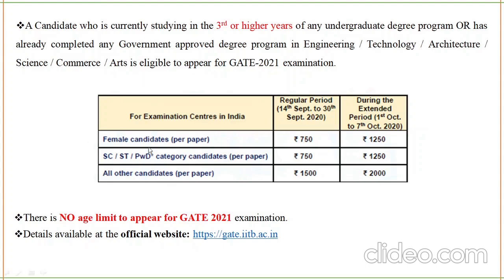If you see the fees for the examination, for female candidates it's 750 when you pay in the regular period and 1250 in the extended time. For SC, ST, PWD category candidates it's 750 in the regular period and extended period 1250. For all other candidates, it's 1500 in the regular period and 2000 during the extended period. And this cost is for one paper only, per paper. If you're going to write 2 papers, then for each paper you'll have to pay separately.